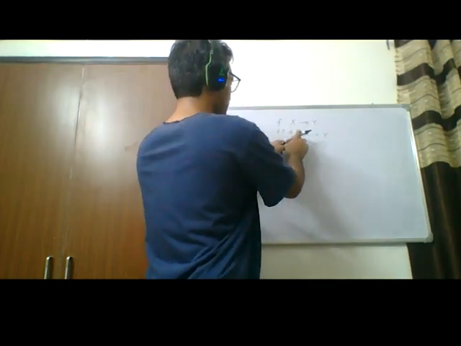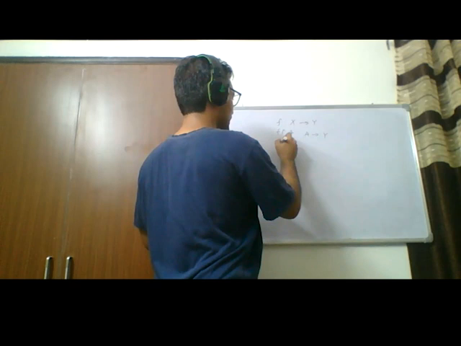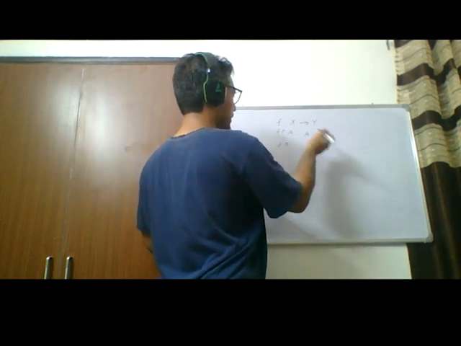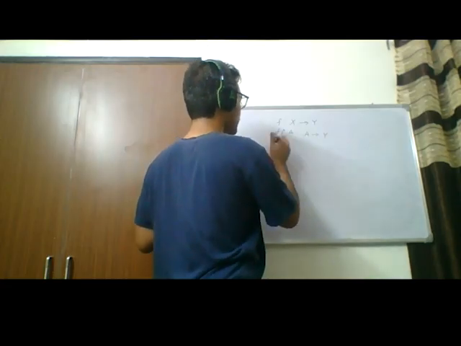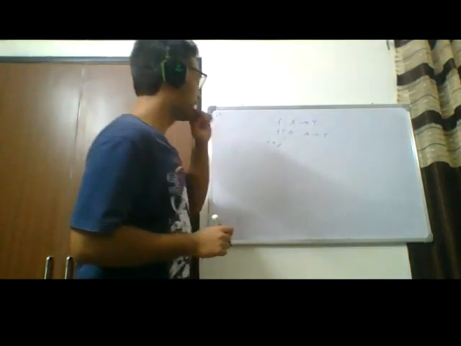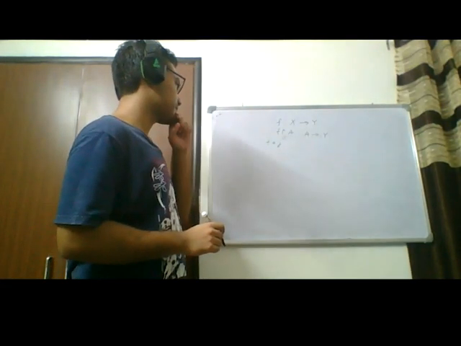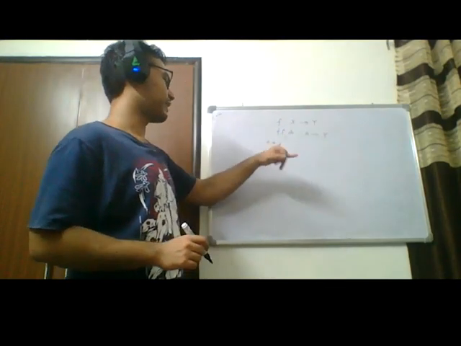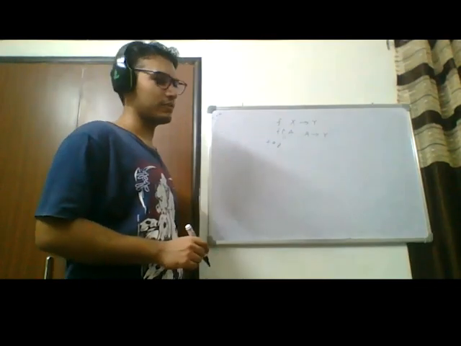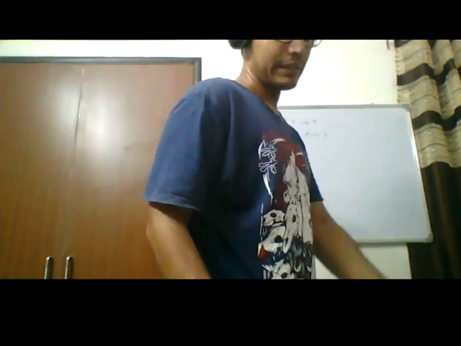Essentially this is equal to F composed with J, so J goes from A to X and F goes from X to Y. So we have two continuous functions composed, and that's why it's continuous.